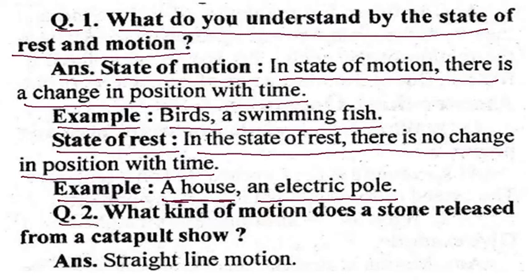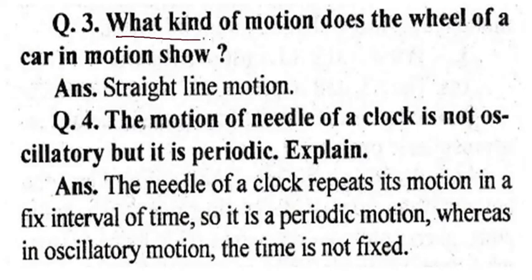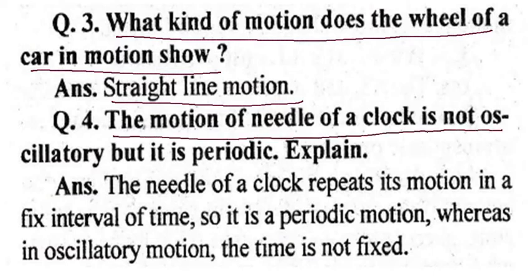Now come to the second question. What kind of motion does a stone released from a catapult show? So straight line motion. Now, what kind of motion does the wheel of a car in motion show? So, straight line motion.